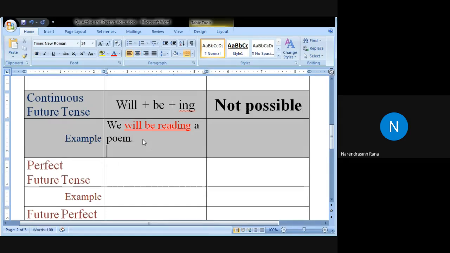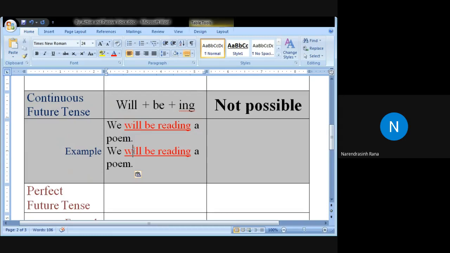Now let us convert this. Here are three verbs: will plus be plus reading. Will is followed by not.